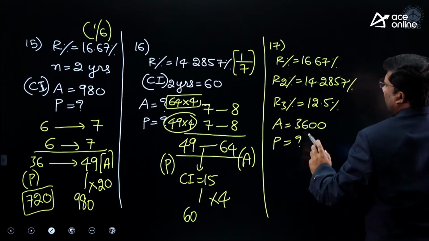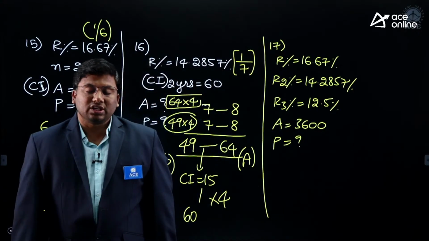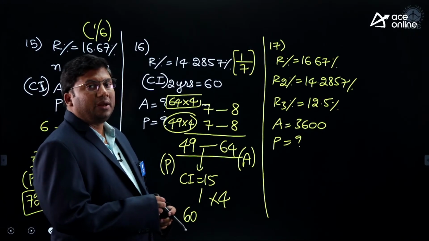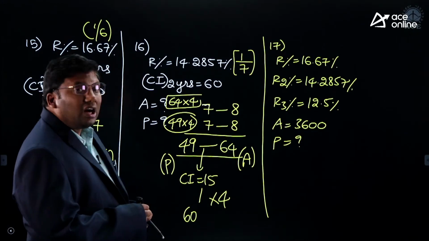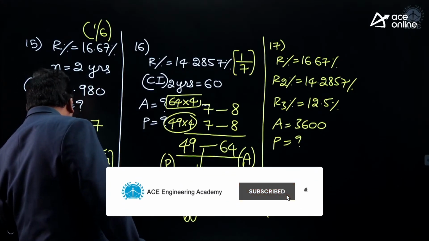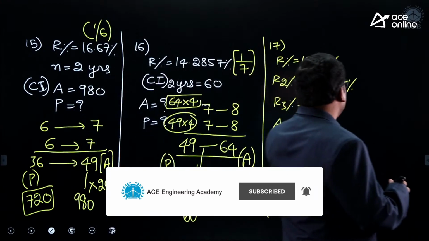Principal is how much? R1 percentage is 16.67. R2 percentage is 14.2857. R3 percentage is 12.5 percentage. Next it is 3,600. Principal equivalent to how much?